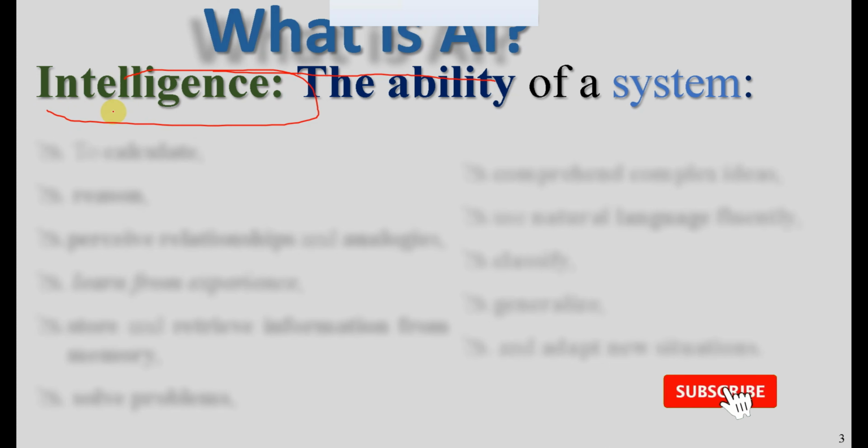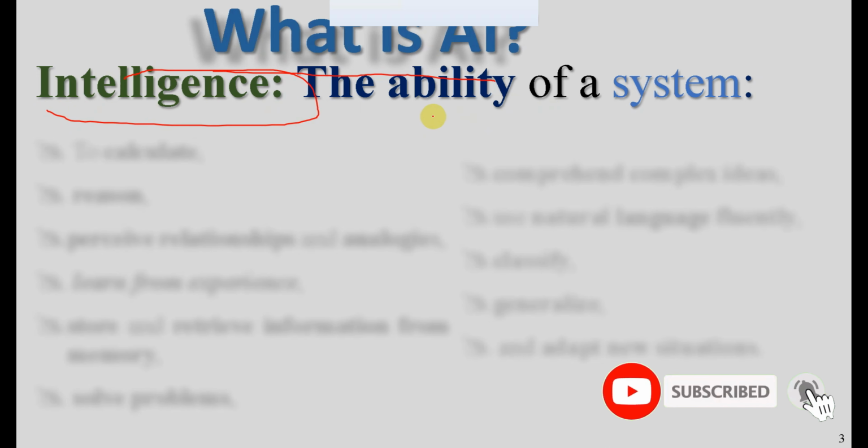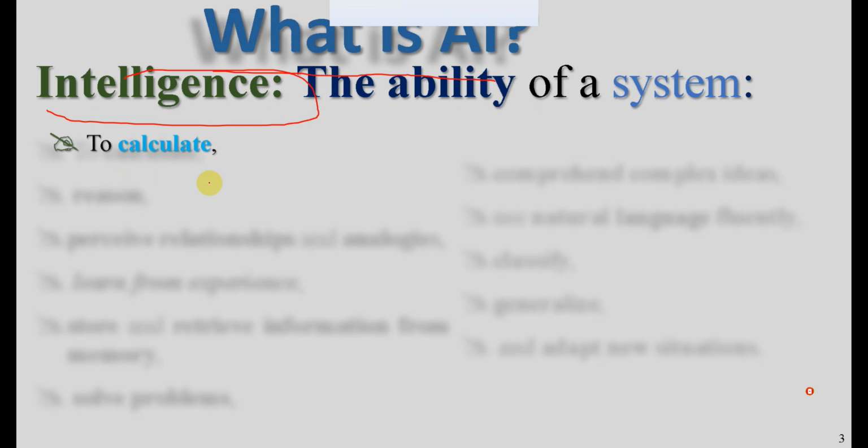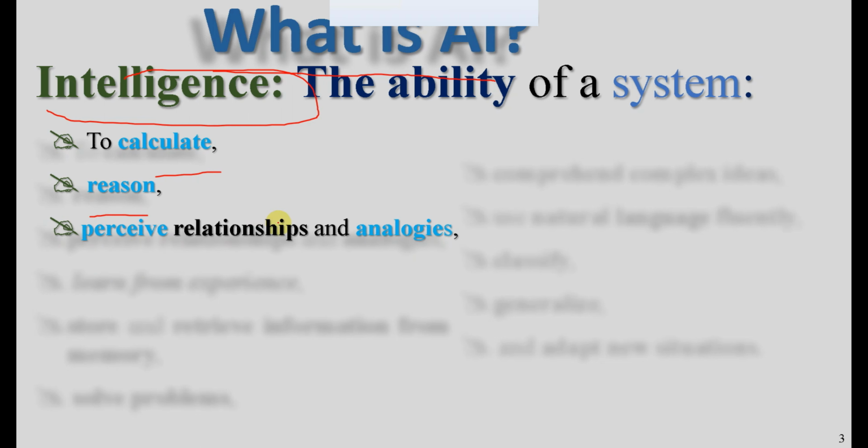Intelligence means the ability of a system to calculate something and also to reason in order to decide and to judge. It has its own reason. So it is the ability of a system to reason out every task, and also perceive relationships and analogy, in a sense understanding the relationship of one thing to another thing.